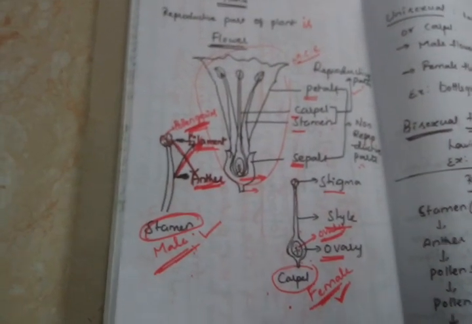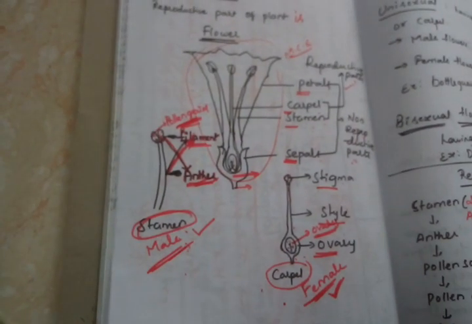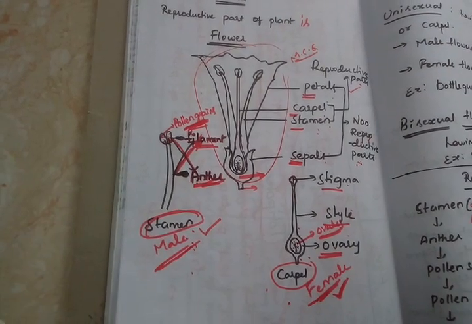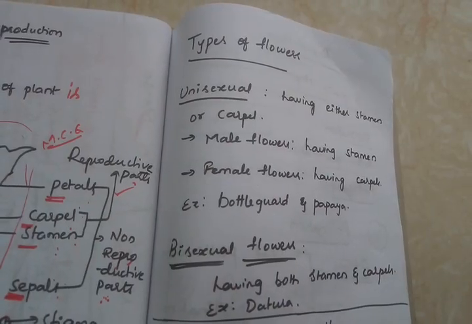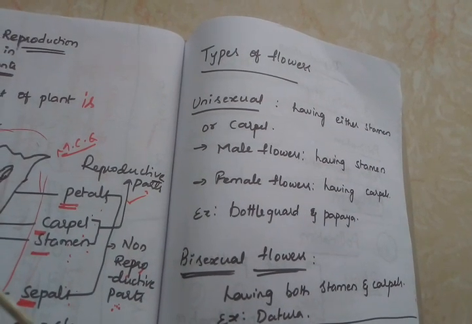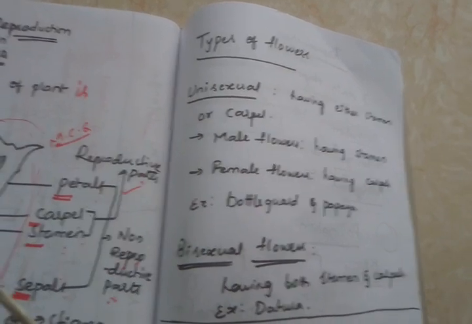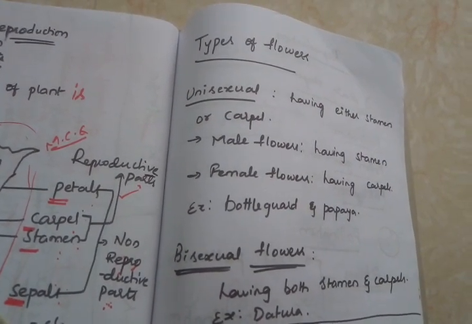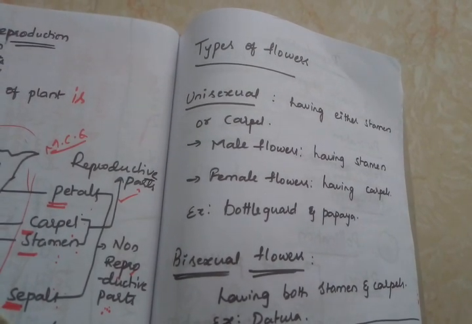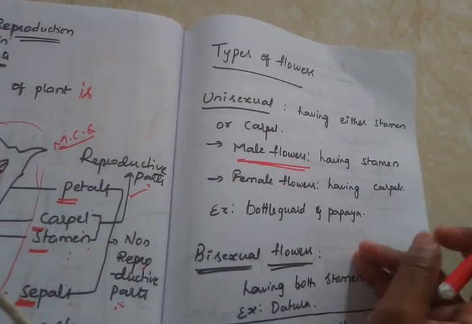Okay, so now based on the presence of these parts, there are majorly two types of flowers: unisexual flowers and bisexual flowers. Now we will see that also. Types of flowers. If a flower has either stamen or carpel, any one of them, then that is considered a unisexual flower. So either the male part or the female part of the flower. If a flower contains the male part, that is stamen, then it is considered a male flower.